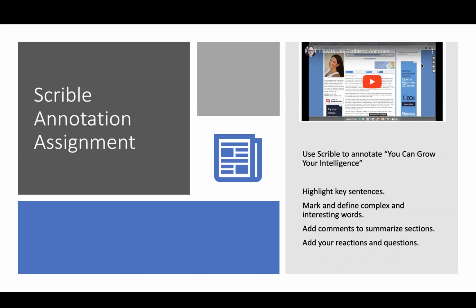And then you're asked to read the article, "You Can Grow Your Intelligence." And as you read, you should highlight key sentences. So maybe in each paragraph, what is the most important sentence to remember? You should also mark and define any complex or interesting words that you see. Add comments to summarize sections. And so after reading a little bit, add a comment and try to describe what the ideas were in your own words. Then also add comments to write your reactions and any questions you have as you're reading.